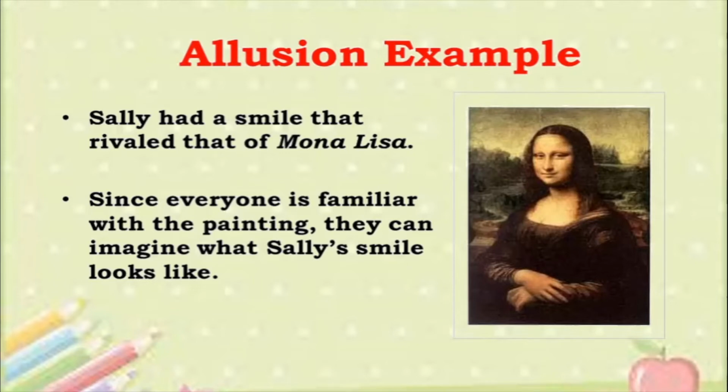They're saying Sally had a smile that rivaled means that can give competition to Mona Lisa's smile. So this is an example of allusion because Mona Lisa is a very famous painting. Okay, so it is a very historical thing that we are talking about. So since everyone is familiar with the painting, they can imagine what Sally's smile looks like. So immediately you can imagine the face of a girl with a very, very beautiful smile. Alright, so this is an example of allusion.